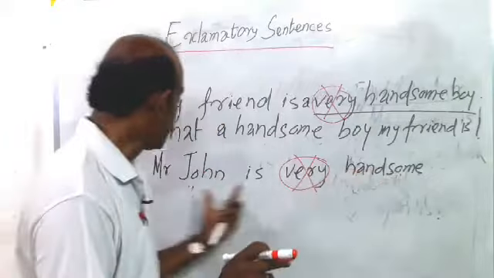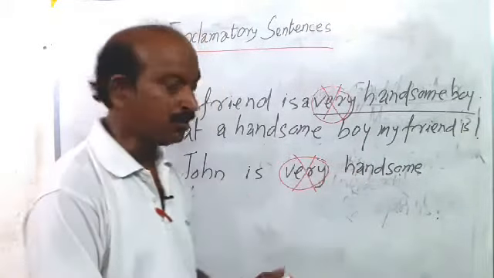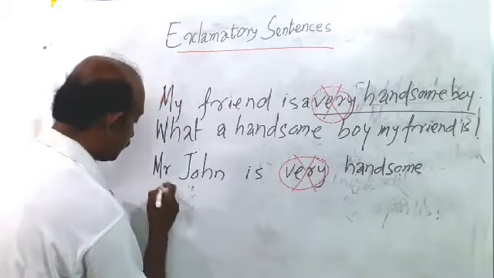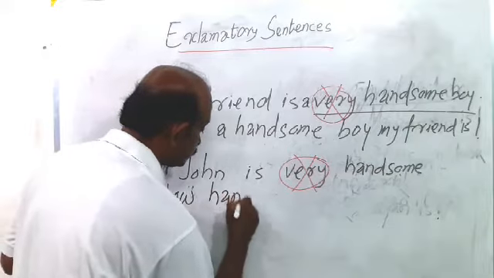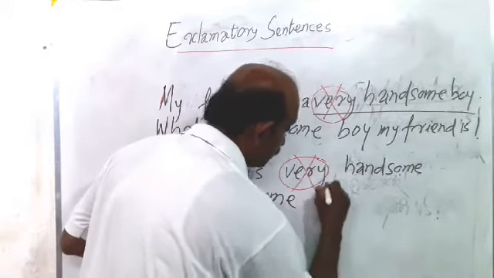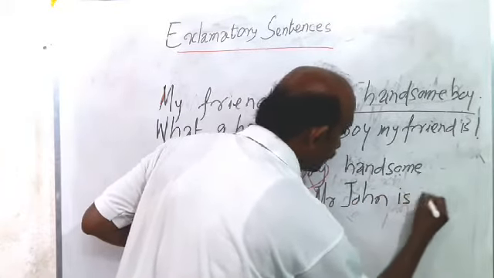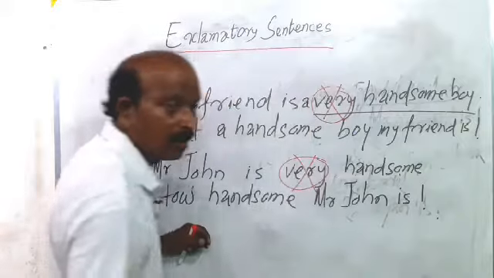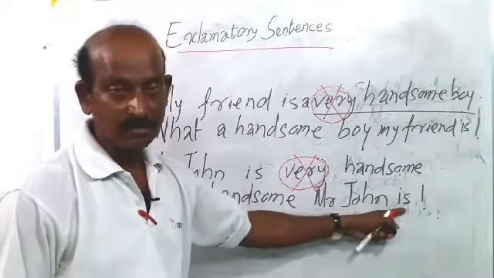How handsome Mr. John is. At last there must be an exclamation mark.